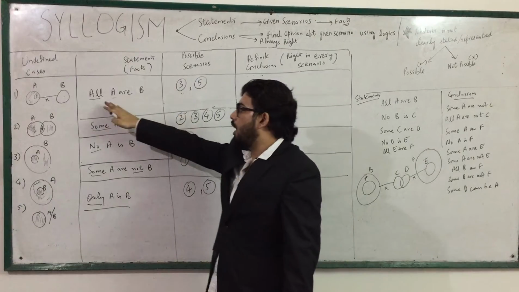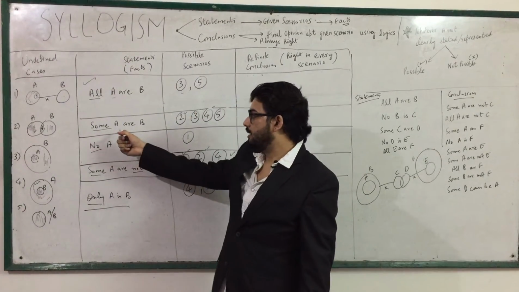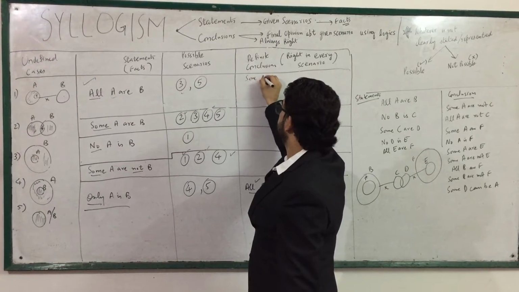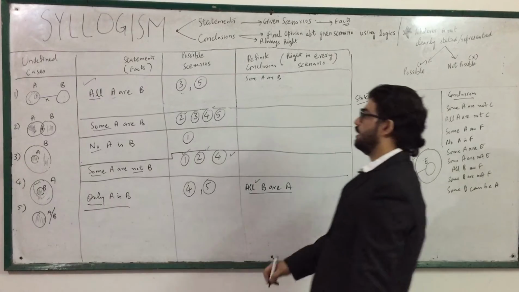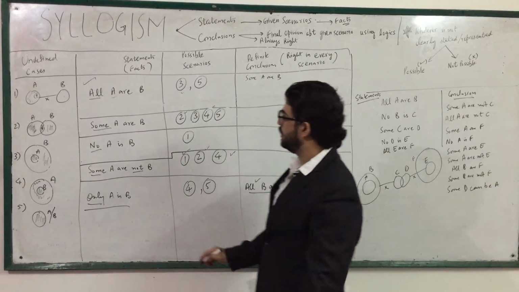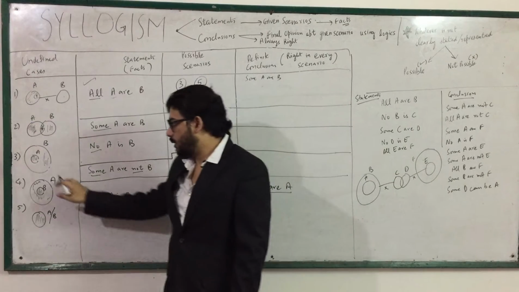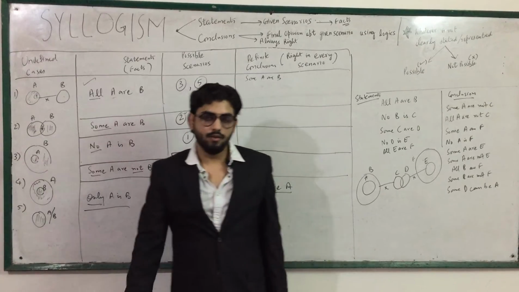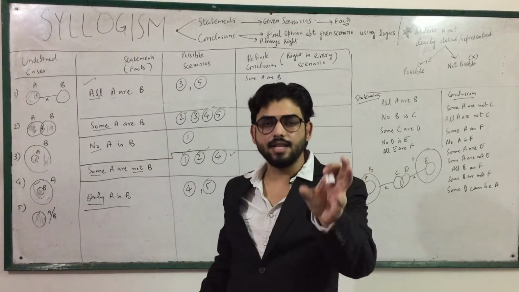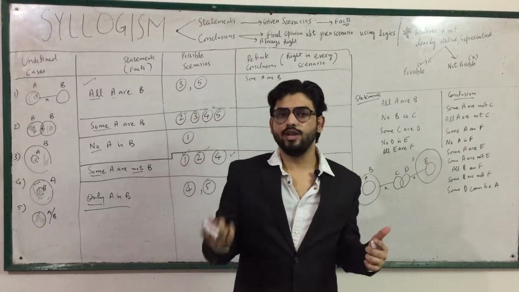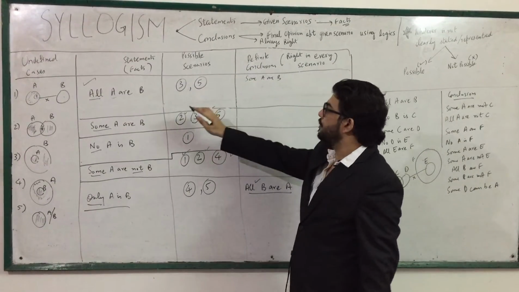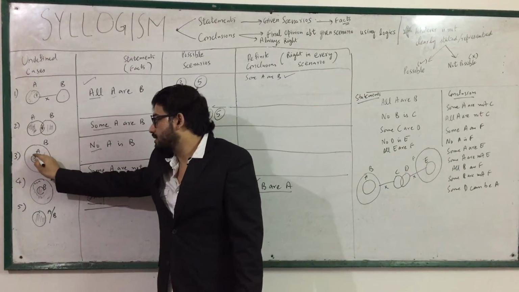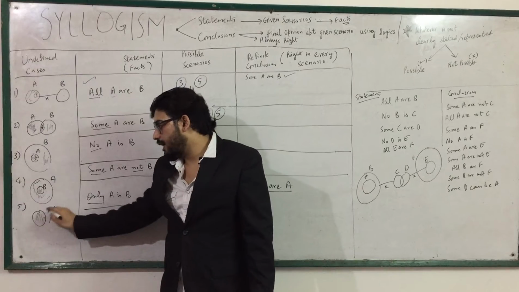Now again all A are B, but this time the conclusion will be some A are B. Let us suppose the example of the third one, all A are B. When all A are B, then some A are definitely B. When you have eaten all the ice cream, then some ice cream, the last bite, was also eaten by you. So all A are B, some A are B will always be correct. Here also in the third case, some A are B is coming, and here also when all A are B, some A will be B.